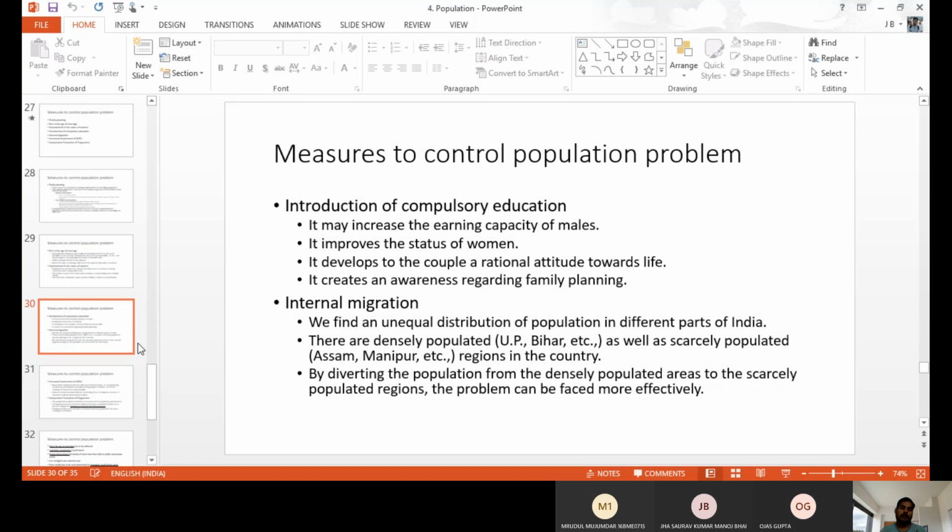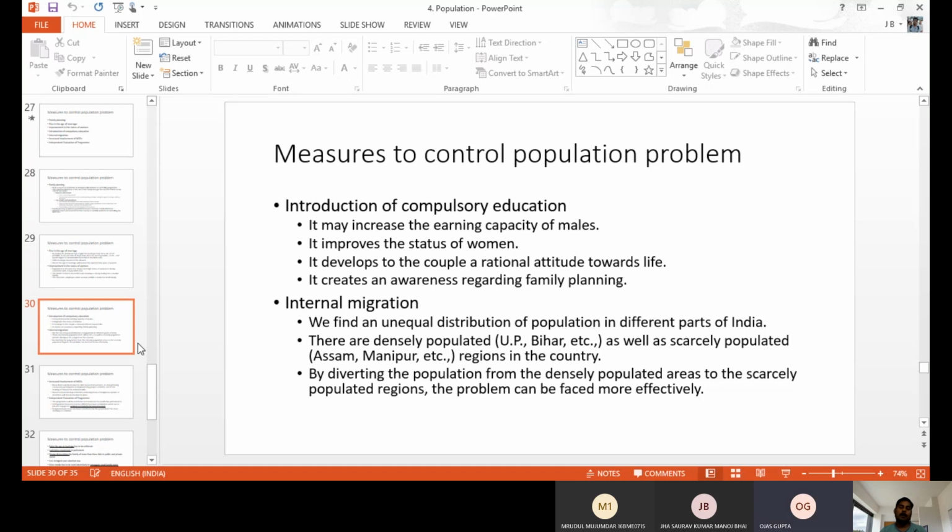Next one, encouraging internal migration. You know very well that in India, some states have a huge population compared to other states because of overpopulation in particular states. So the government has to encourage internal migration. Like in the northeast and some other parts, there is very little population.